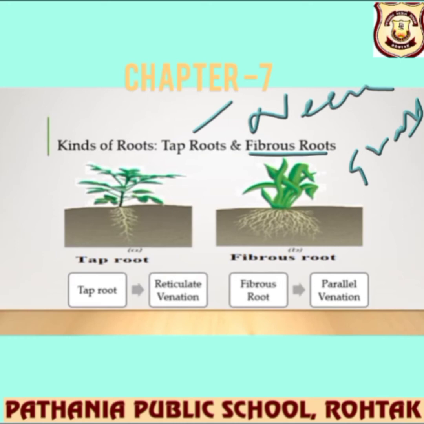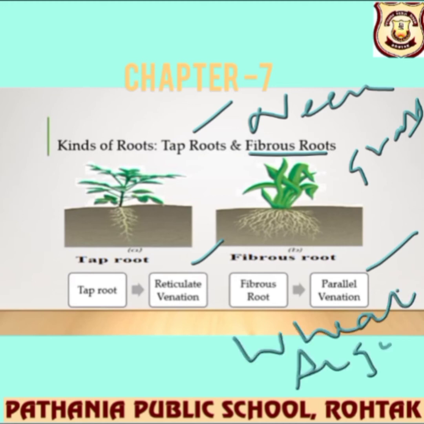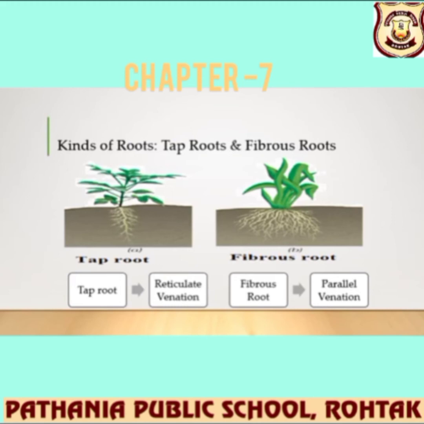So the tap root has reticulate venation, in very short. If you're talking about the leaf pattern, then it is reticulate venation. If you're talking about fibrous roots, you can observe it from the leaves also, that is parallel venation, right? See, wheat, sugarcane, all these have parallel venation on the leaves. This kind of pattern is followed by the leaves, so their roots are also fibrous, right? Every time you cannot pull it off and see which kind of root it has, so you can find out with the leaves also. It's a very easy method.